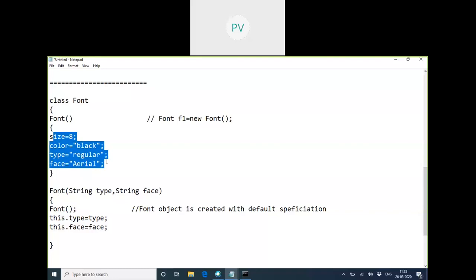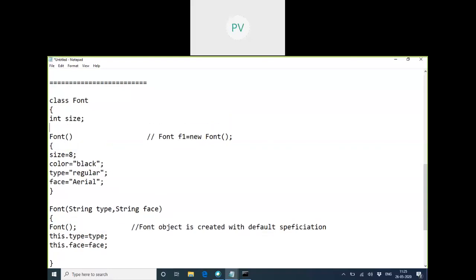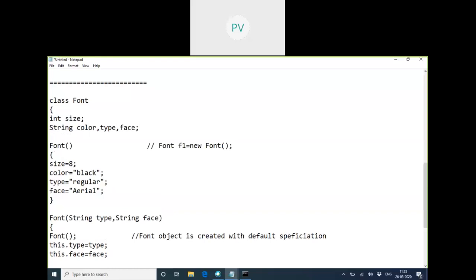Also, we didn't define type as an instance variable above. No, I'll declare it; I have to write it, I didn't write it. So string color, type and face will be instance variables. Then only we'll write the new constructor.